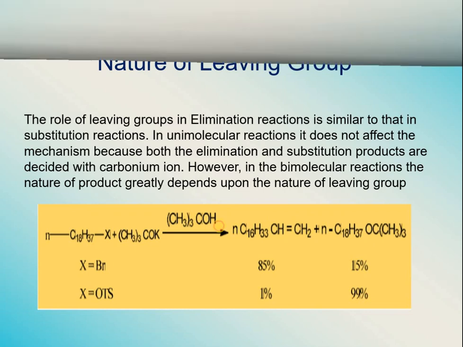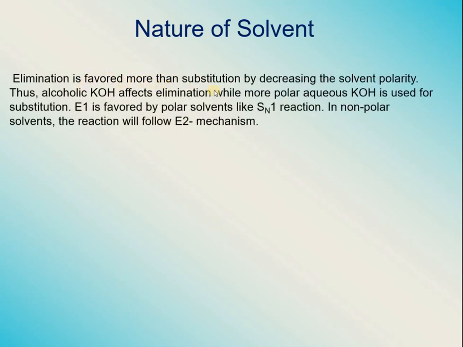Another very important factor in this one is the nature of the solvent that is being utilized. Elimination is favored more than substitution by decreasing the solvent polarity. Thus, alcoholic KOH will affect elimination, while the more polar aqueous potassium hydroxide is used for substitution. Whenever you are using alcoholic KOH, do remember that in that case elimination will be favored.